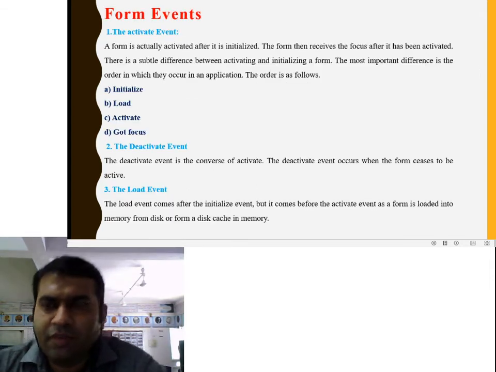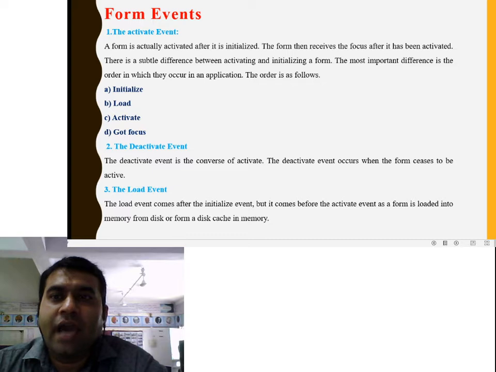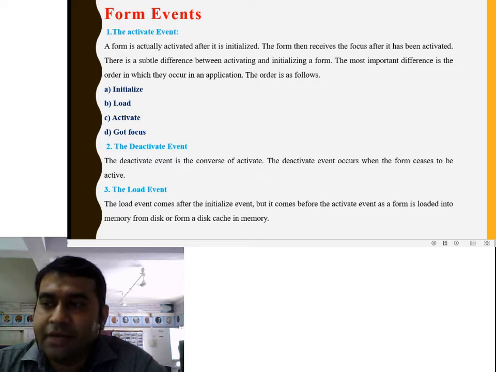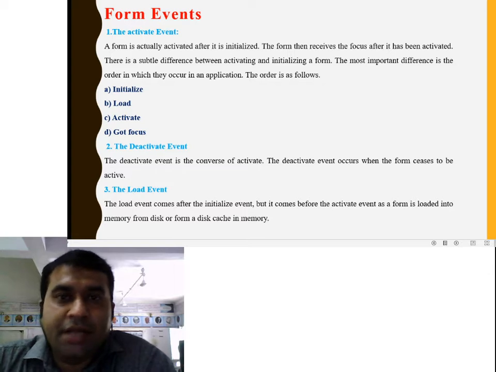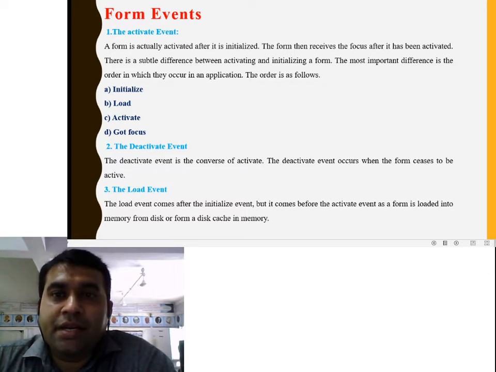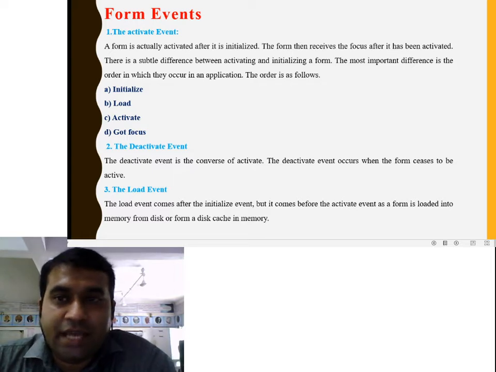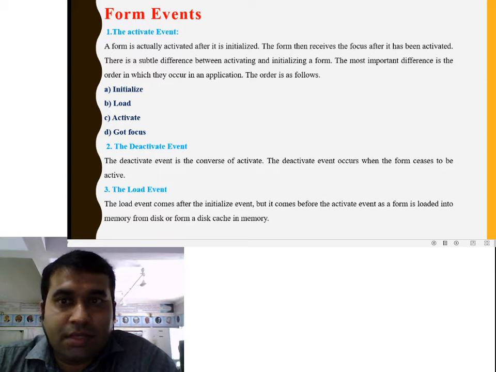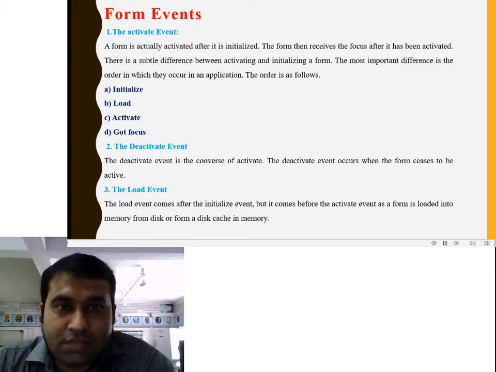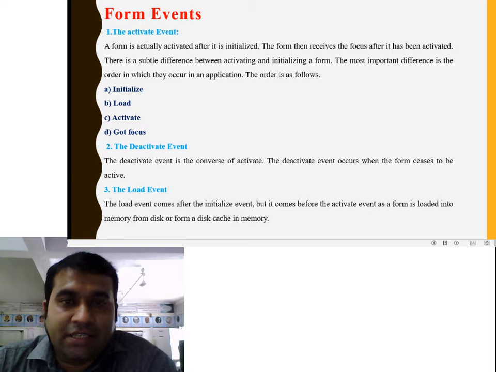Form event: the first event is the activate event. The form is actually activated after it is initialized. When the form is initialized, then the activate event occurs. The form then receives the focus after it is activated. There are substantial differences between activating and initializing the form.